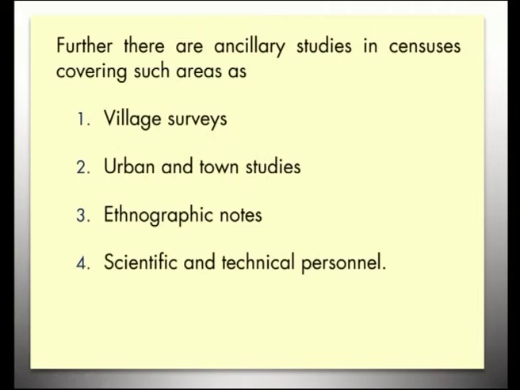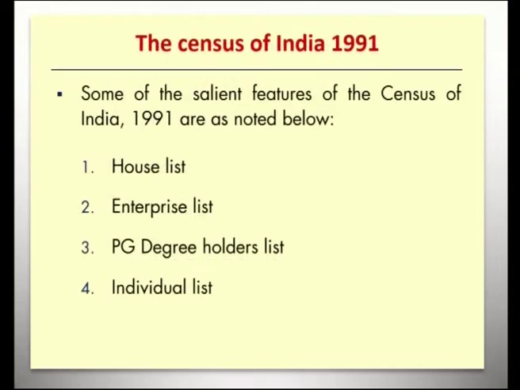Further, there are ancillary studies in censuses covering such areas as village surveys, urban and town studies, ethnographic notes, and scientific and technical personnel. We will just compare the past 3 decades of census reports, that is the Census of India 1991, then Census of India 2001 and Census of India 2011, with the tabular column here afterwards.